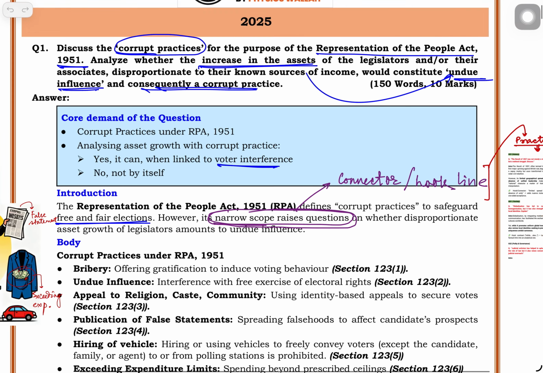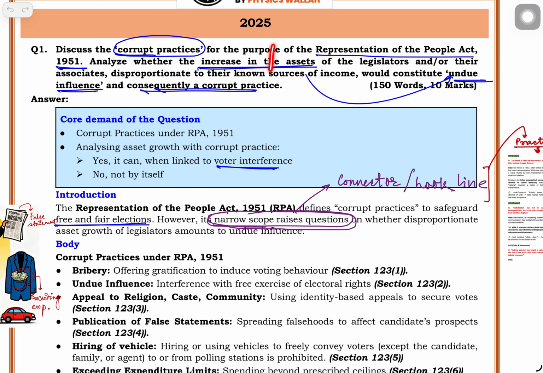If you observe, the language of the question and the language of the introduction are similar. This is a hack you have to develop in the real mains paper, because most of the time we are not prepared with what the intro or conclusion will be. We can derive the language for the introduction from the question itself.